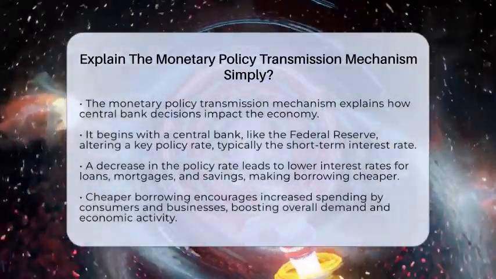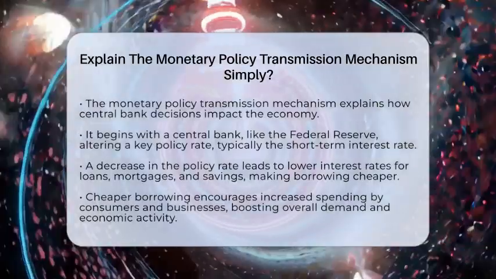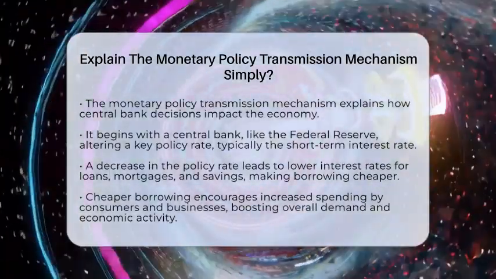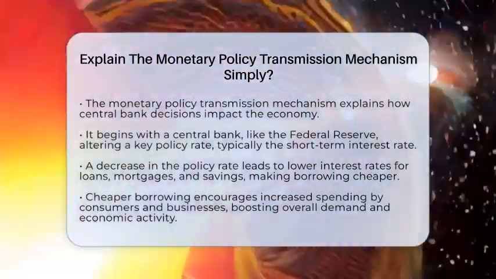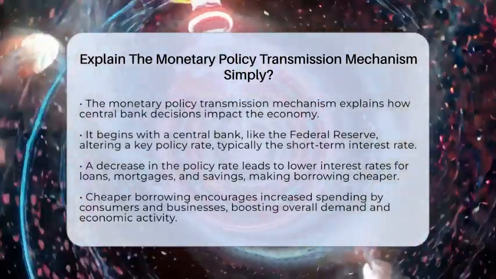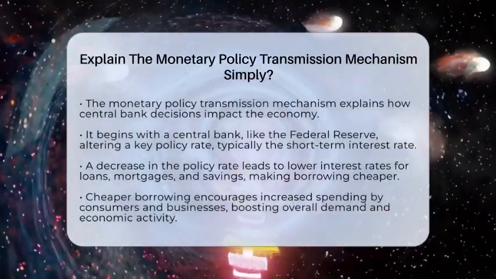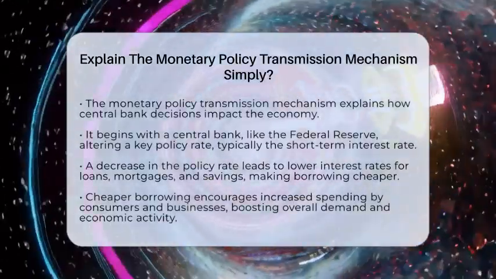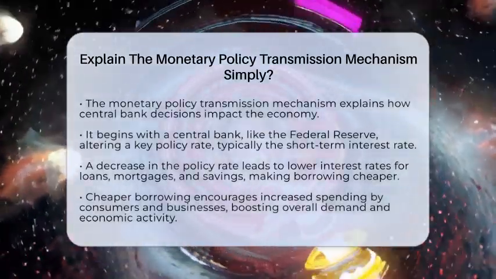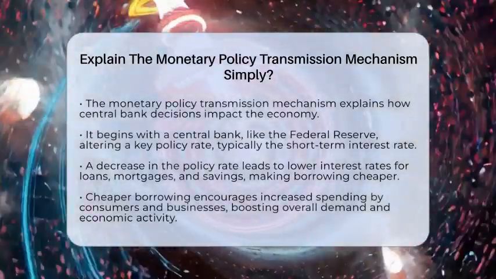This process shows how actions like changing interest rates or adjusting the money supply can impact everything from jobs to prices. It all starts when a central bank like the Federal Reserve in the United States decides to change a key policy rate, often the short-term interest rate. This change does not just affect that one rate, it influences other interest rates across the economy.